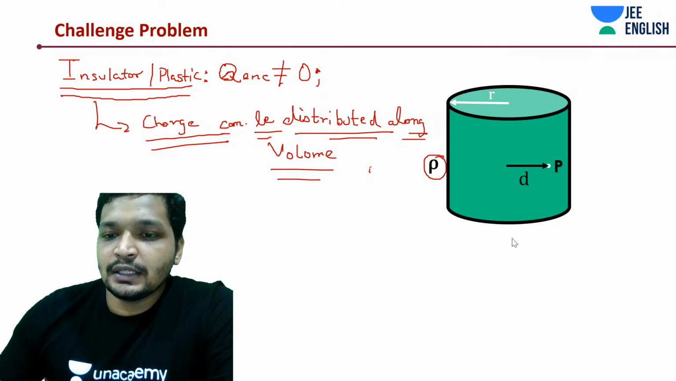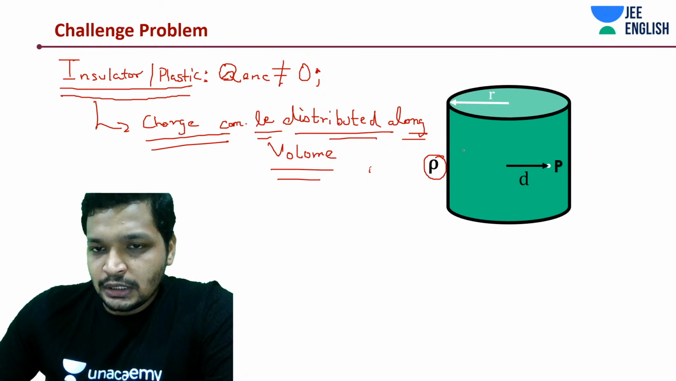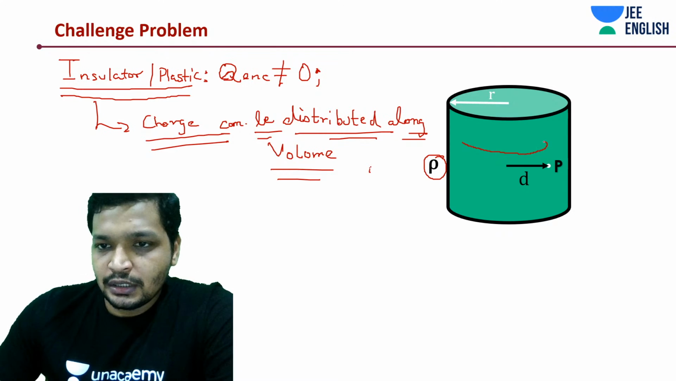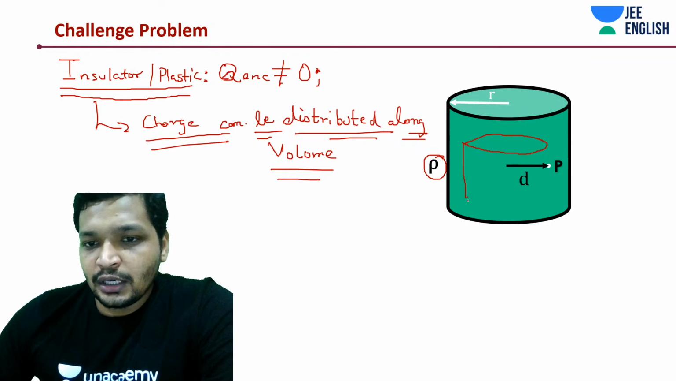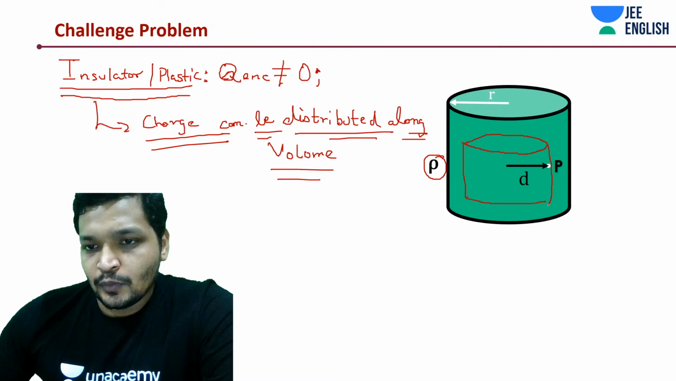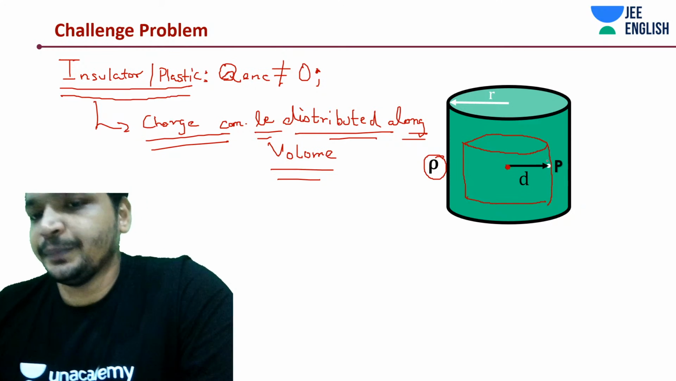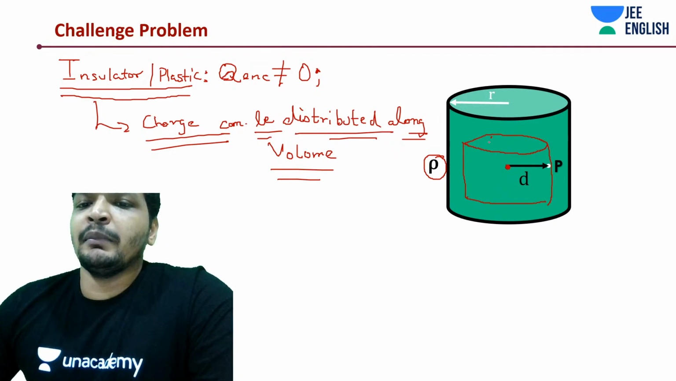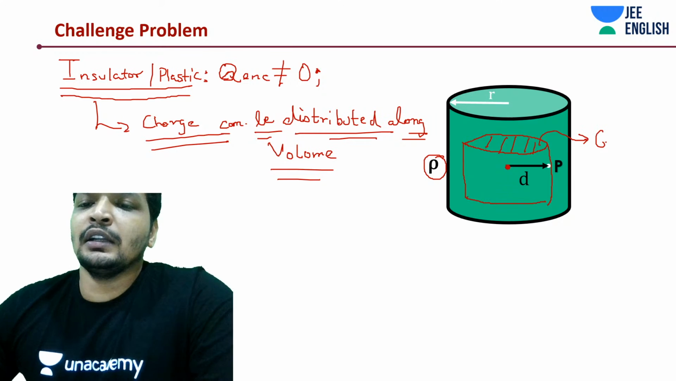Let's redraw the surface. This is a Gaussian surface of radius equal to d. This is our imaginary Gaussian surface. Why are we drawing this imaginary Gaussian surface? To calculate the electric field.